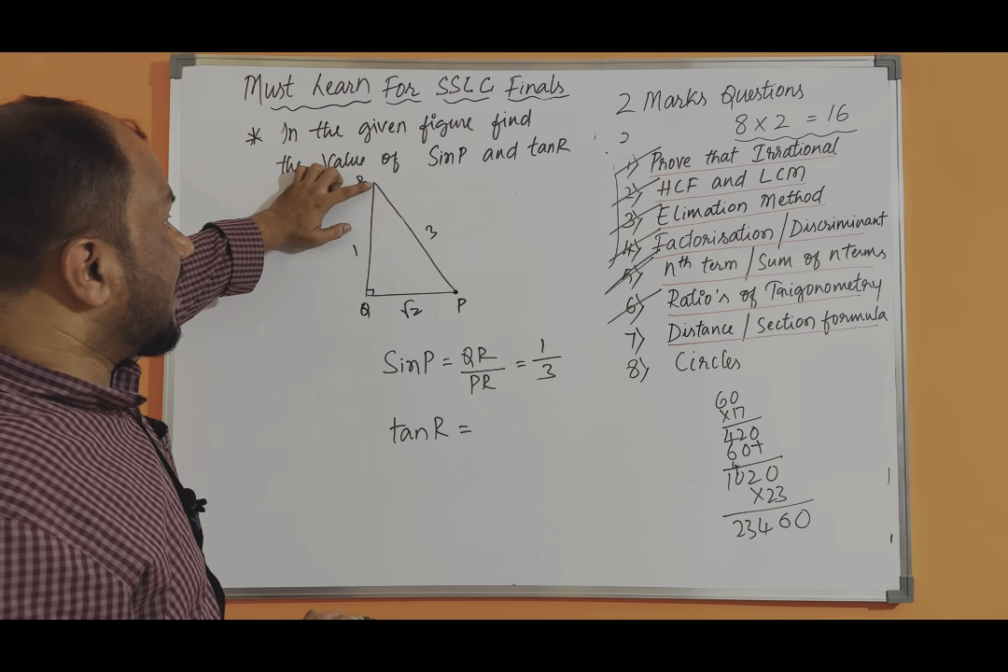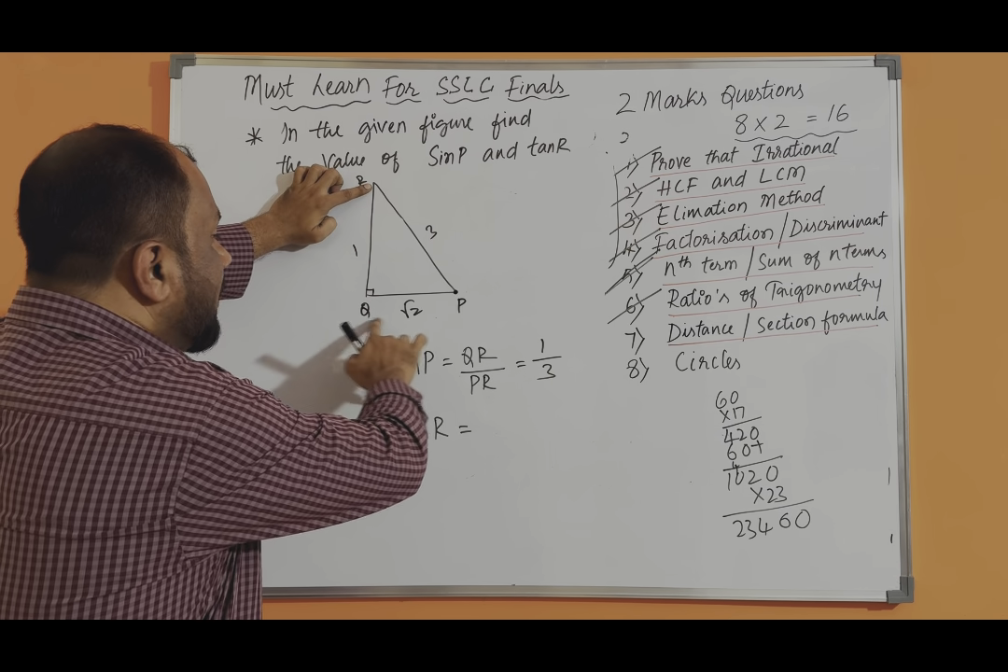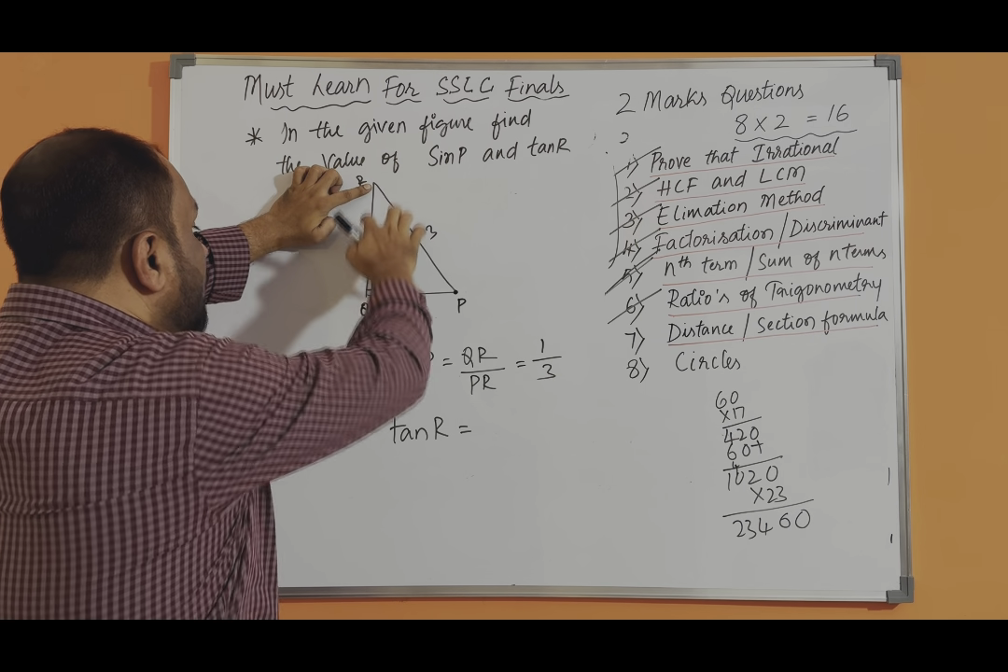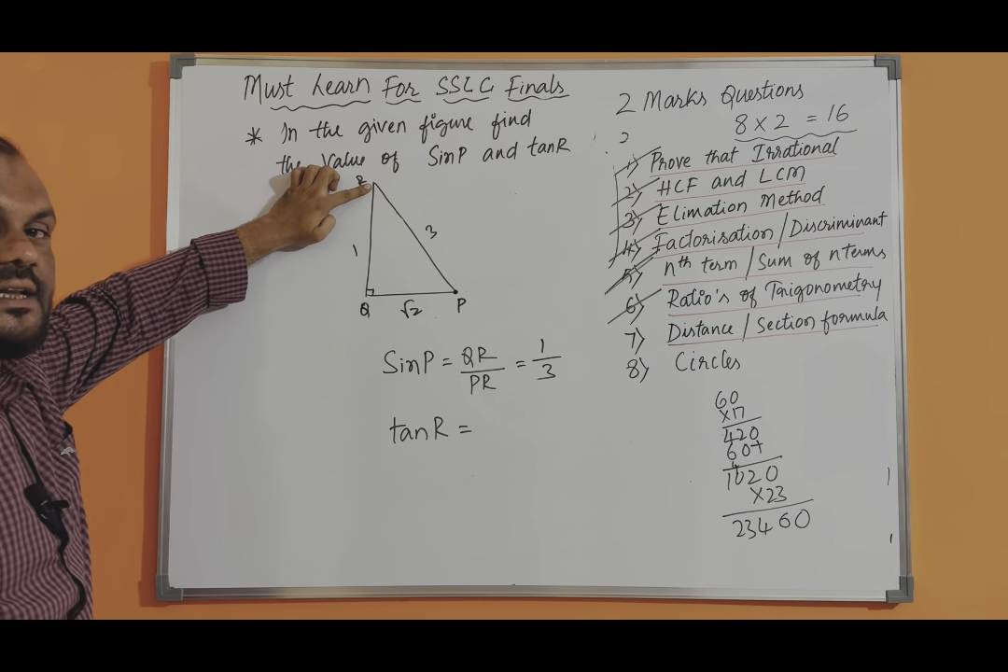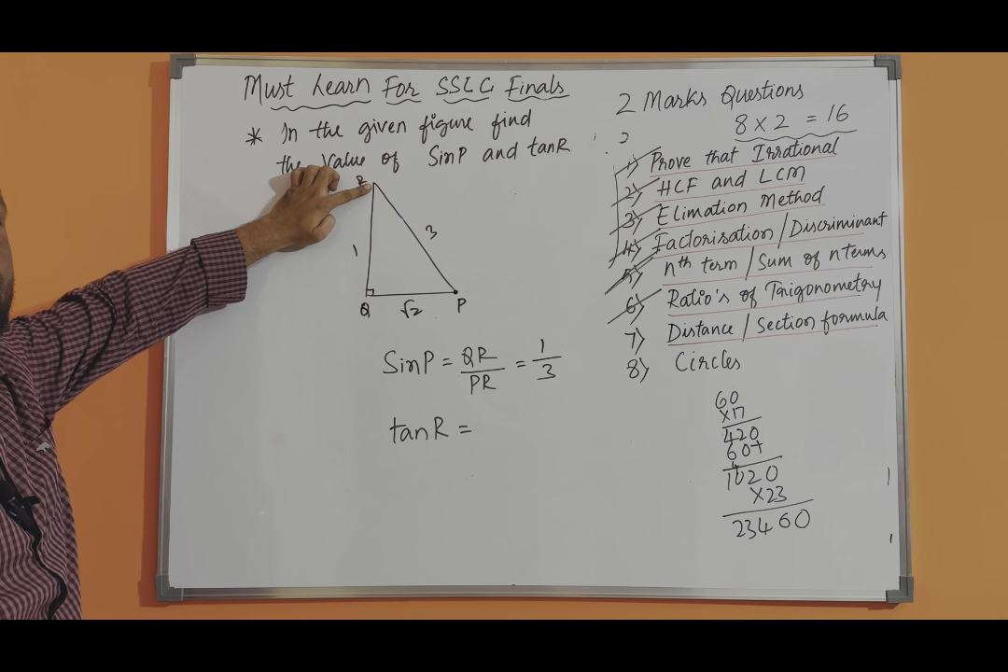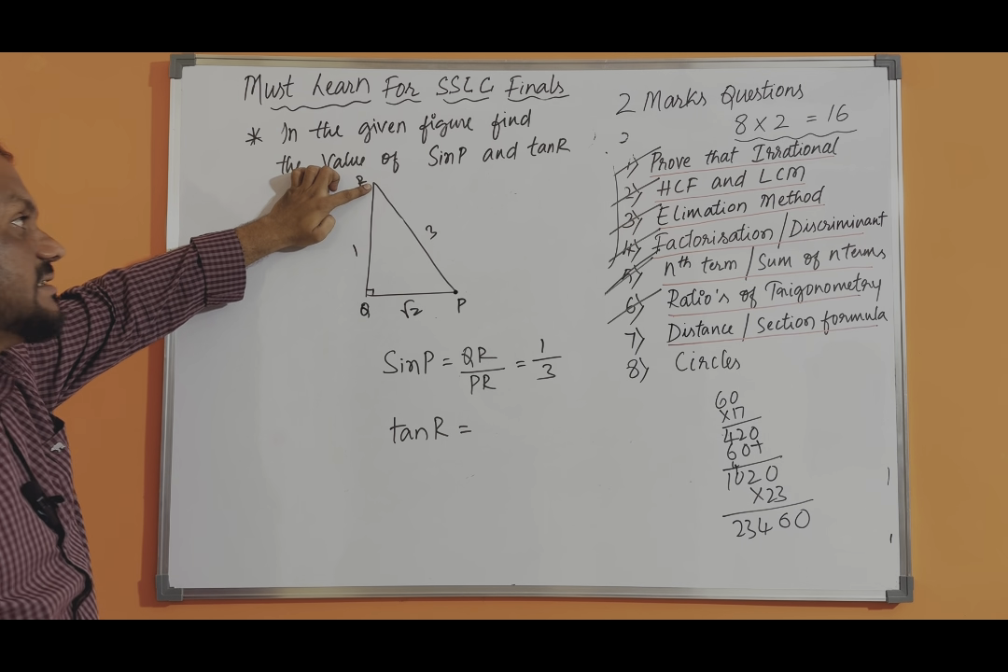So you are standing on R. What is opposite to you? PQ. And what is adjacent to you? QR. And the hypotenuse is PR only. So what is the ratio for the tan? Opposite by adjacent.